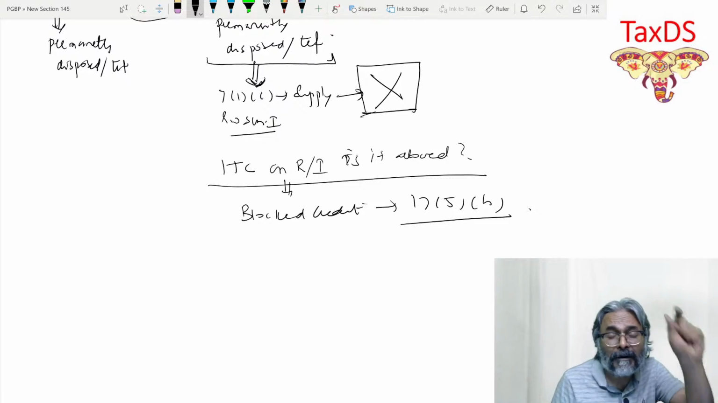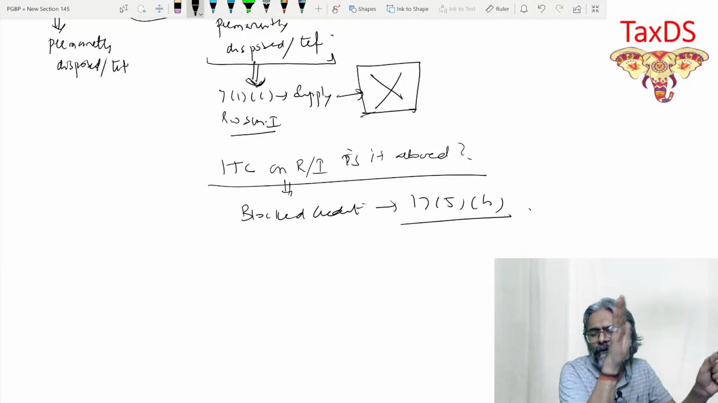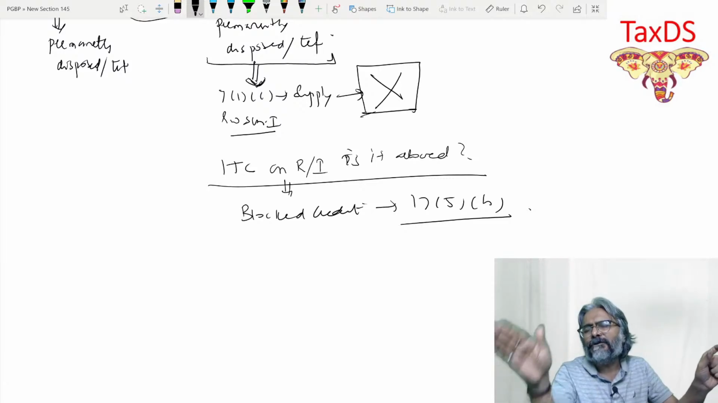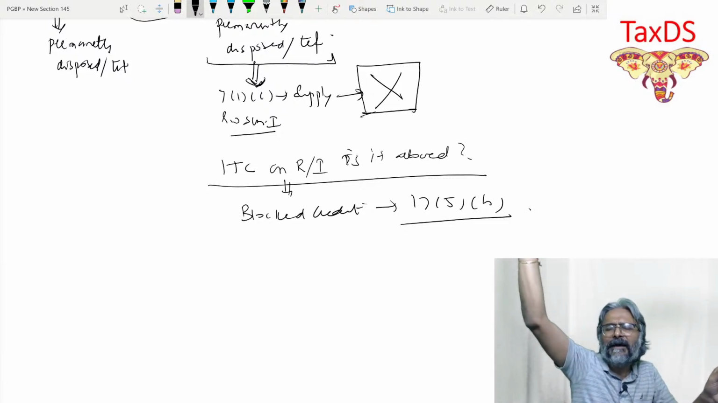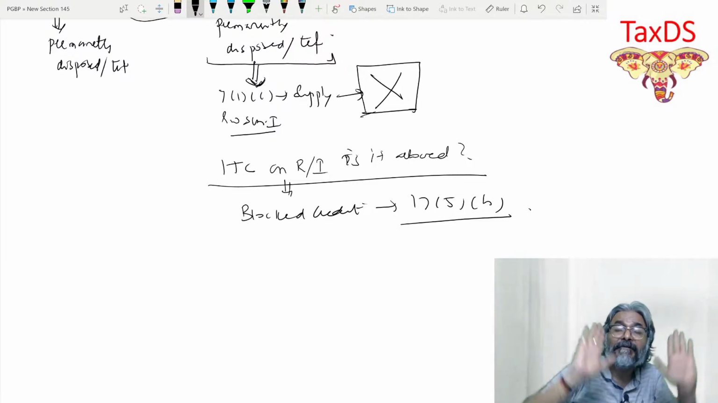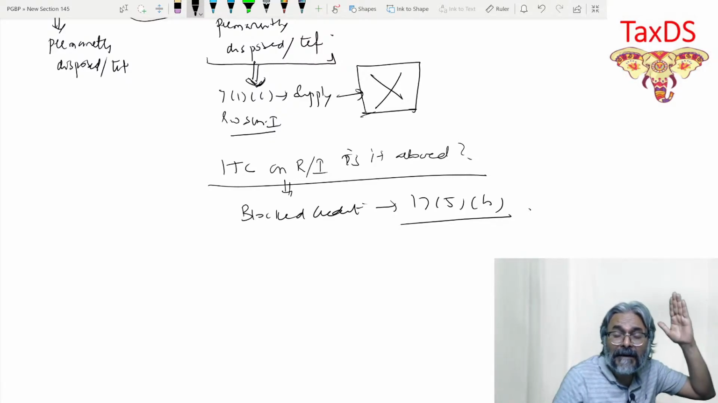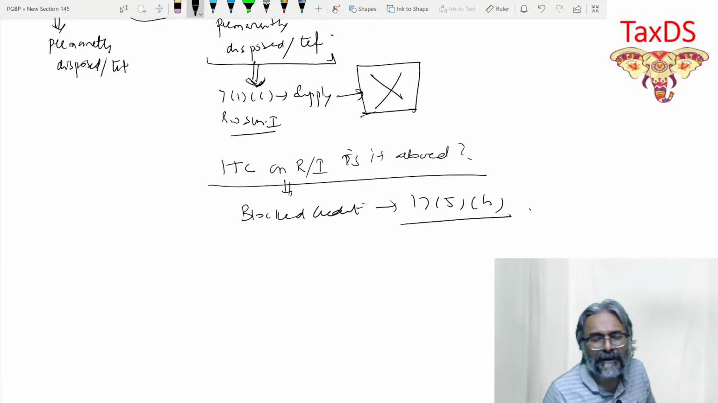Section 17(5)(h), block credit, is a concept under which the credit in respect of inputs used to manufacture or supply output distributed as a free sample or as a gift cannot be availed. The credit has been blocked in that particular case.